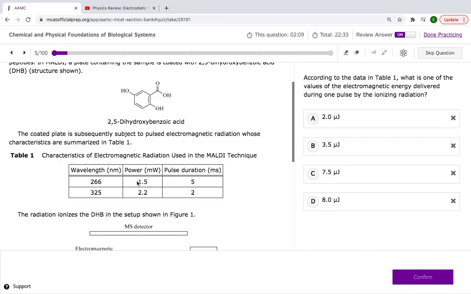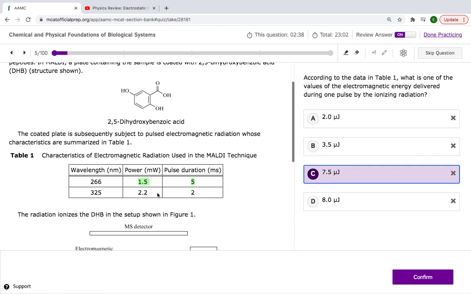So let's say if we use this number here, power 1.5 equals joules over 5 milliseconds. Solving for joules, it would just be 1.5 times 5. I always write it down because I don't know if I'm correct all the time. It's 7.5 joules.